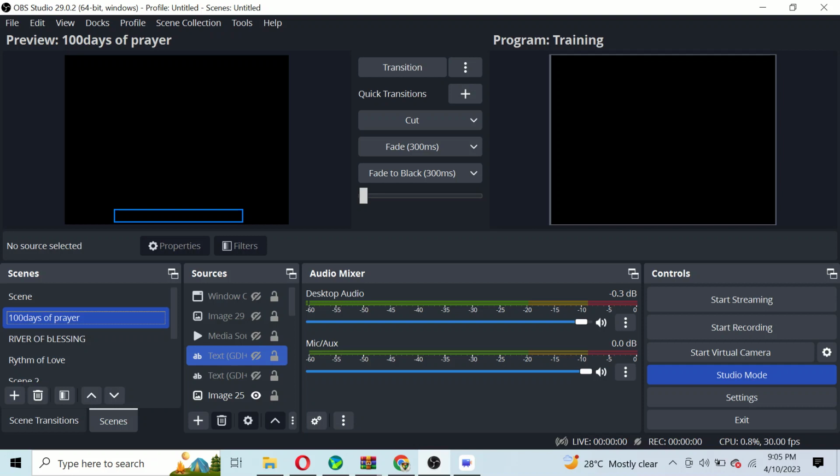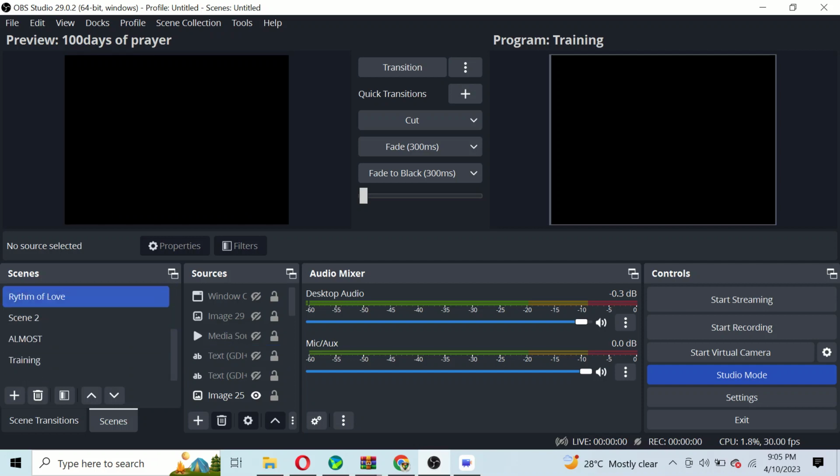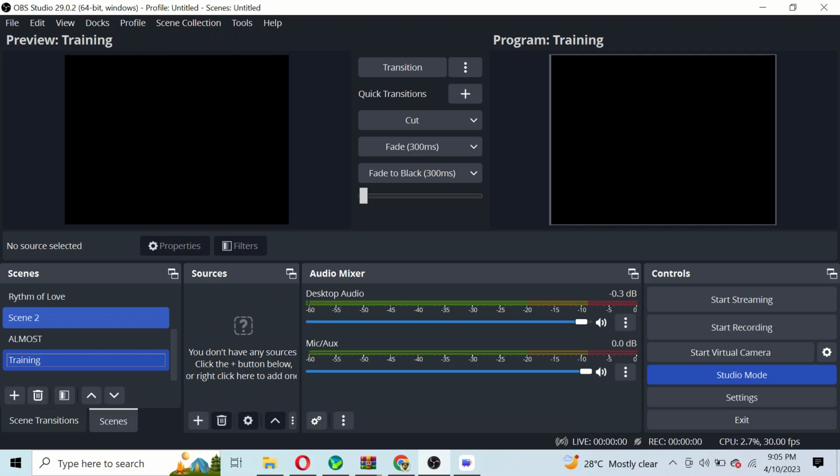So you can have a different scene for Vesper, so that as soon as you come, everything you're doing in that scene is geared towards Vesper. So like I said, for this our class today, we'll be using the training scene. Now you can see that the training scene is virtually empty.